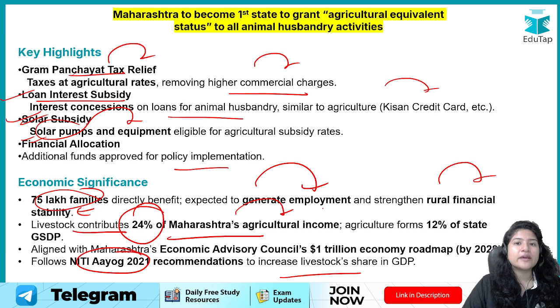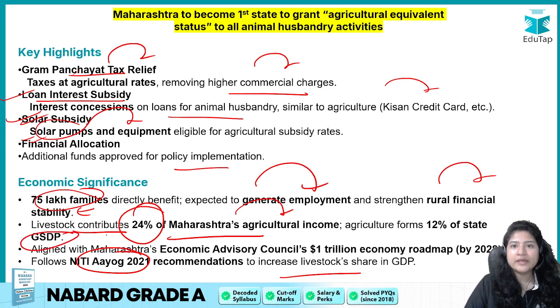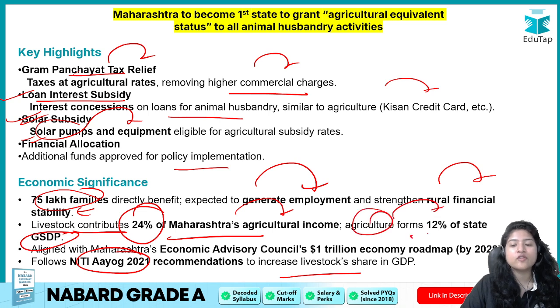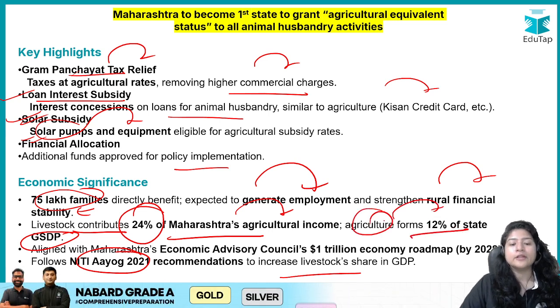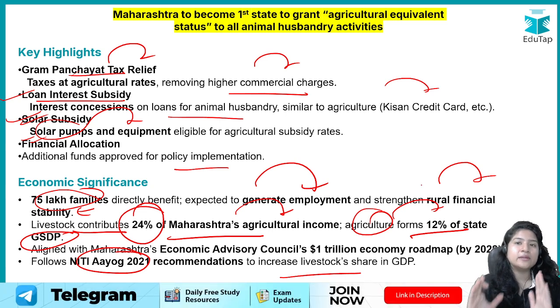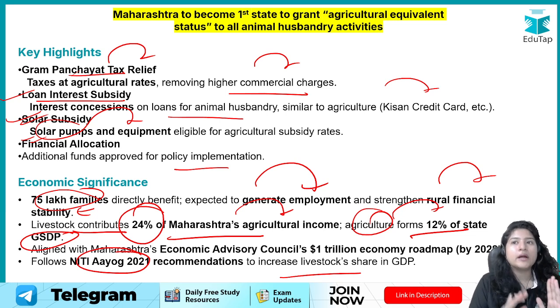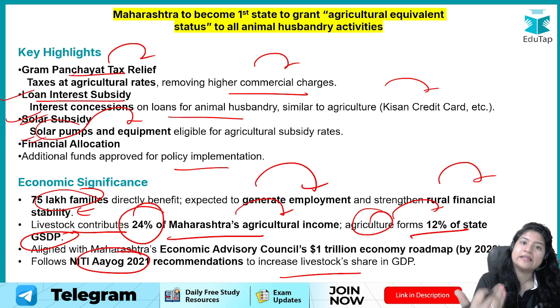So that is why the aim is to increase this percentage so that there is more and more profit. In fact, for the state GDP to increase, right now agriculture forms 12% of state GDP. Now if livestock activities are increased, this 12% will increase more. Animal husbandry is kept as an allied activity of agriculture, but it was not given the same benefits, and that is why Maharashtra has decided that livestock farming should have the same benefits as agriculture, okay?